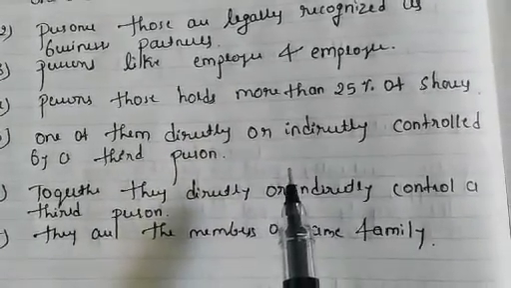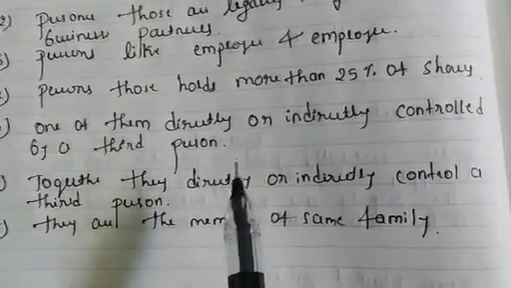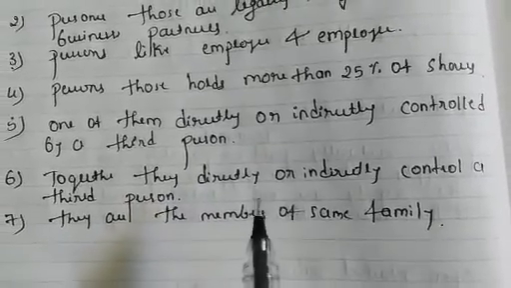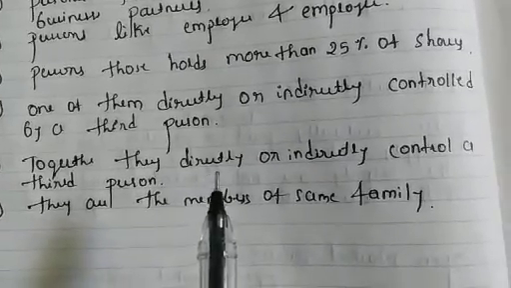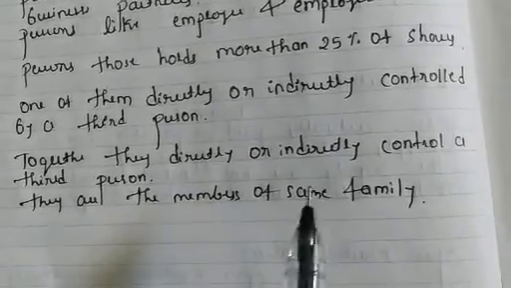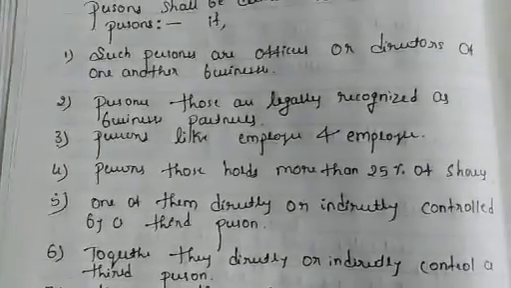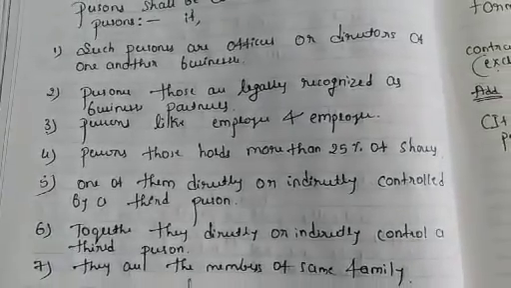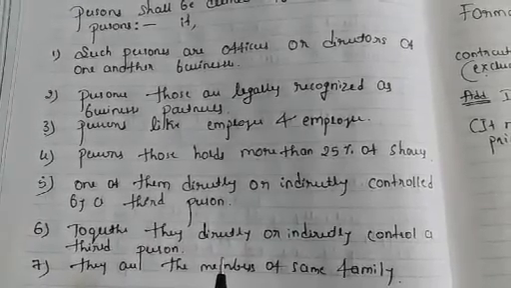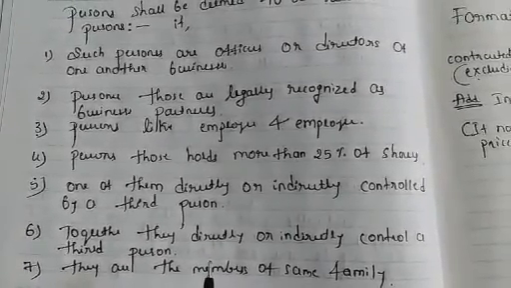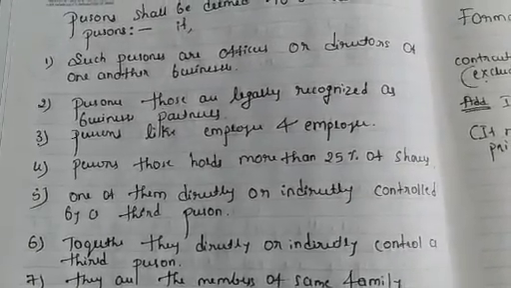Then, if one of them is directly or indirectly controlled by a third person, they are also treated as related persons. If together they directly or indirectly control a third person, they are also treated as related persons. And members of the same family are also treated as related persons. When the transaction is between related persons, the open market value will be the value of supply. I will give one example here.